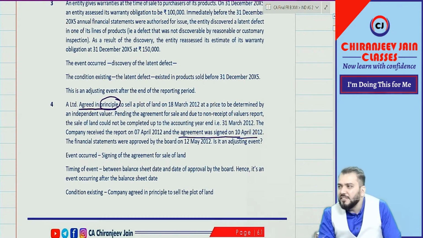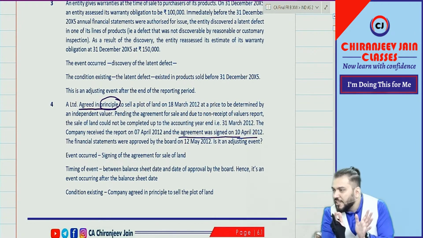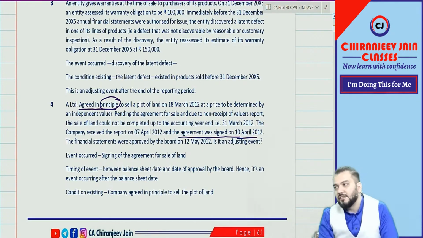Are you able to understand? It means the control is transferred. Control is transferred, only some formalities are left. Understood? So "agreed in principle" means control is transferred. I always say that for accounting, agreement is not relevant. Substance will prevail.